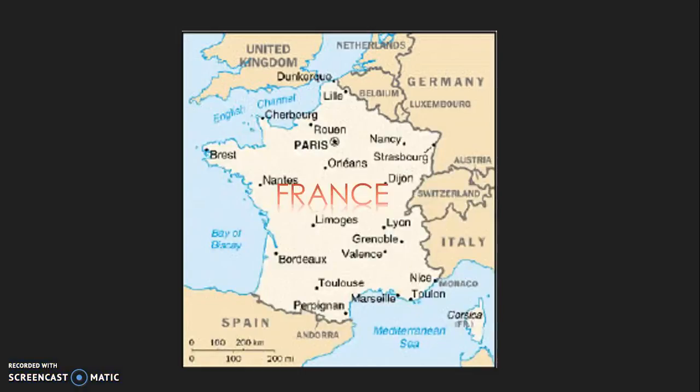Here is a map of France, showing all the major cities within the country. France's direct neighbors are 6 other countries. They are Spain, Belgium, Germany, Luxembourg, Switzerland, and Italy. With the UK, my actual place of birth, Netherlands or Holland, and Austria pretty close by as well.